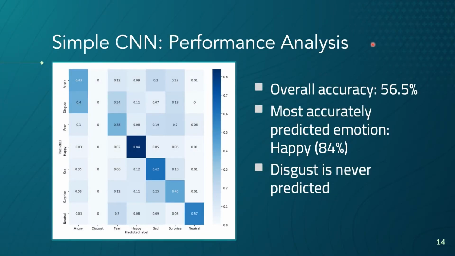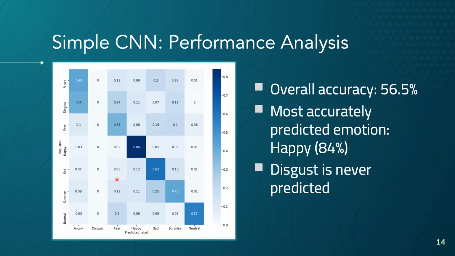When evaluated on the FER2013 test dataset, the simple CNN model achieves an accuracy of 56.5%. Here we see the confusion matrix for the predictions of the model. The most accurately predicted expressions are happy and sad, with accuracies of 84% and 62%. For the other emotions, angry gets an accuracy of 43%, fear 38%, surprise 43%, and neutral 57%.